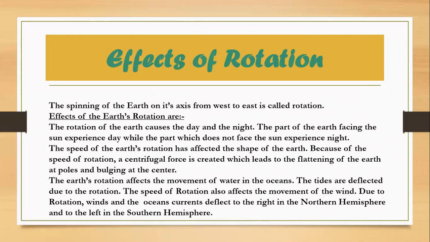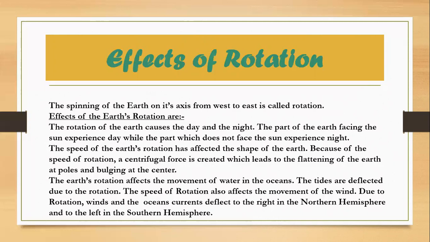Is that clear? Now, the Earth's rotation also affects the movements of water in the oceans. Why is it so? See, the tides also deflect due to the rotation, because the speed of the rotation affects the movements of the wind.